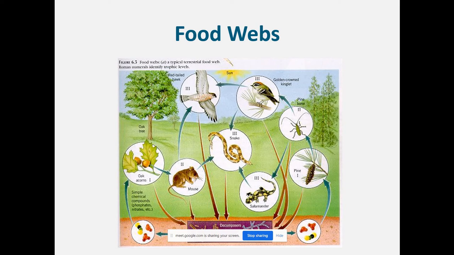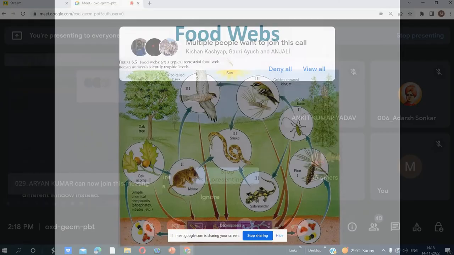Dear students, in the last class we discussed what an ecosystem is, what producers and consumers are, and how energy flows in the ecosystem. The components of ecosystems are the abiotic component and the biotic component. Now we are going to discuss them in detail.